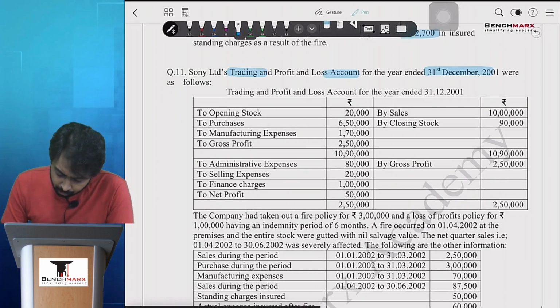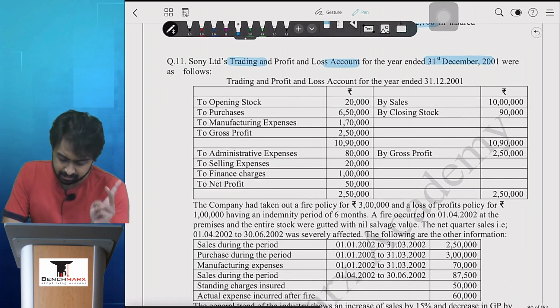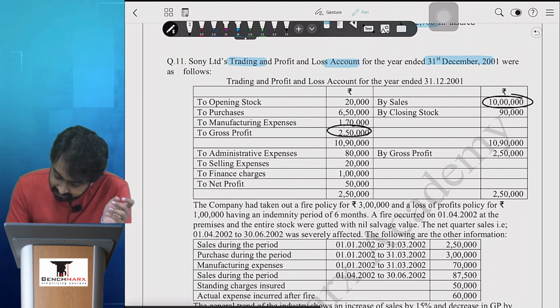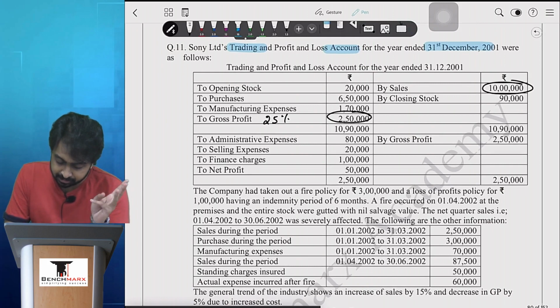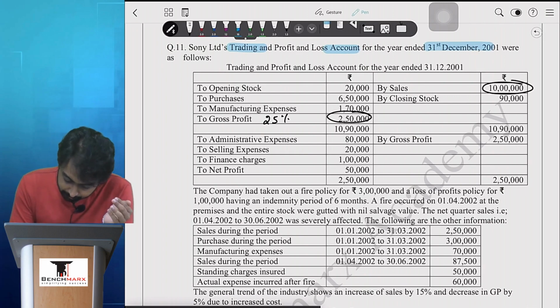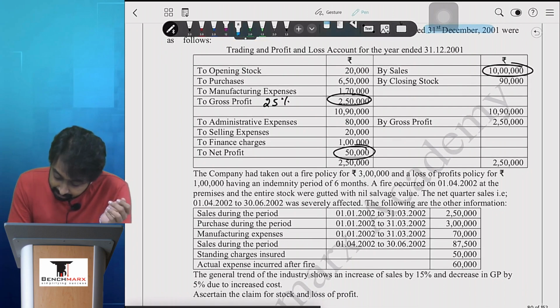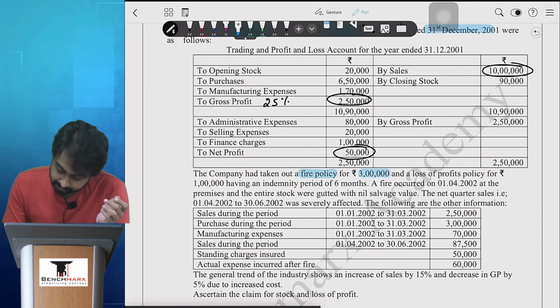So we have trading profit loss, we've got full details, opening, purchases, manufacturing, sales, GP. GP तुम्हारा कितना है? GP is 2,50,000, sales is 10 lakhs. It's a pure 25% GP rate, direct मालूम पड़ सकता है, ठीक है. Admin expenses, selling expenses, finance charges, and adjust the GP and I will get the net profit, that is 50,000. ठीक है. The company had taken a fire policy for 3 lakhs and a loss of profits policy for 1 lakh.